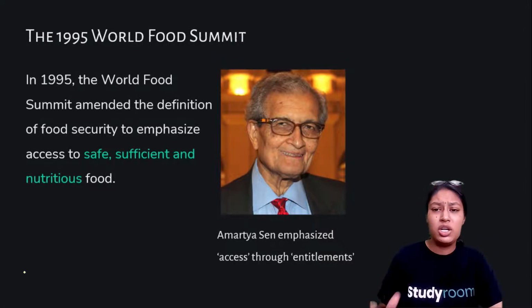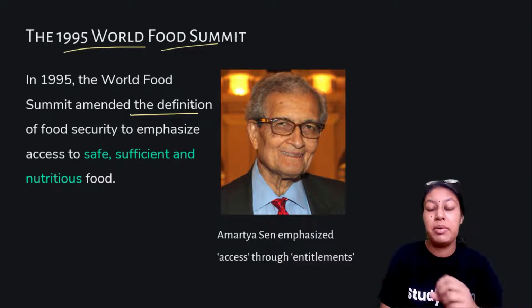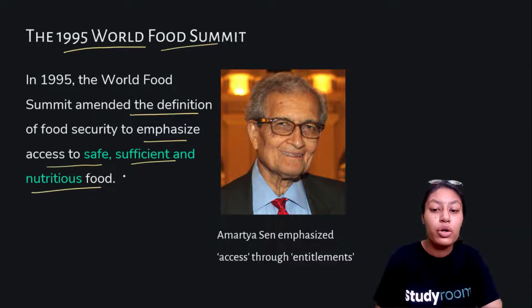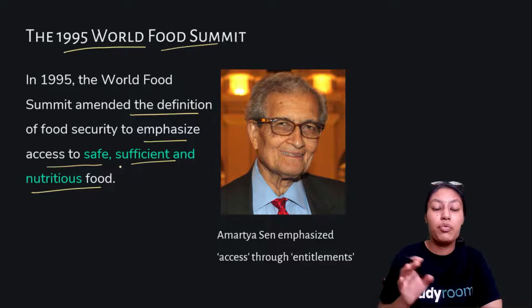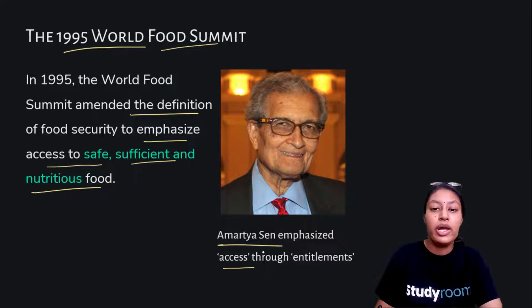Now, where has this food security term come from? So, in 1995, at the World Food Summit, the definition of food security was amended. Okay, and it emphasizes more on access to safe, sufficient, and nutritious food. Okay, and this word accessibility was given by the famous political science professor Amartya Sen. So he has given the term accessible.